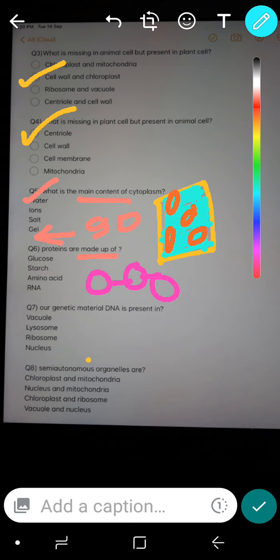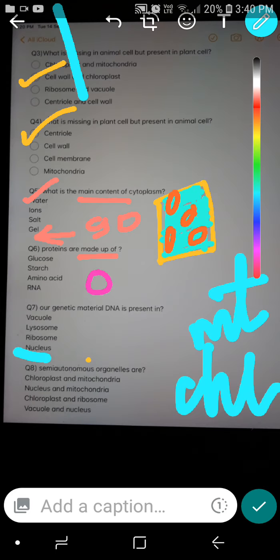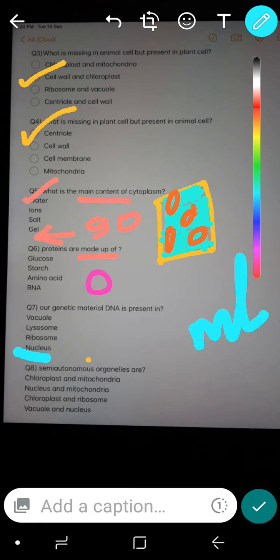The next question is about a semi-autonomous organelle. Semi-autonomous organelles are mitochondria and chloroplast. Why? And what is a semi-autonomous organelle? Semi-autonomous organelles are the organelles which have their own DNA and can make their own protein. So the answer is mitochondria and chloroplast, first option. Check your answers. If they are right, good. If you are wrong, then listen to the correct explanation of the questions and write it down somewhere, why you got this question wrong.